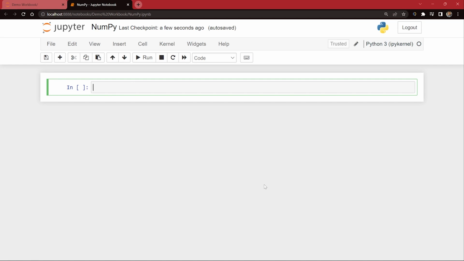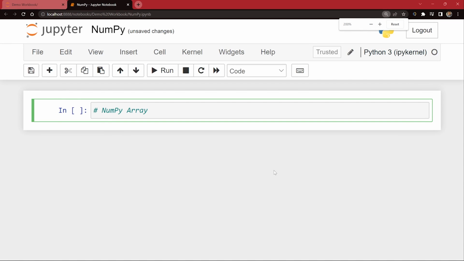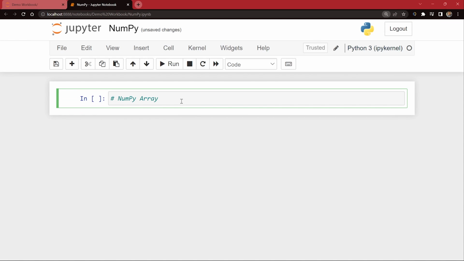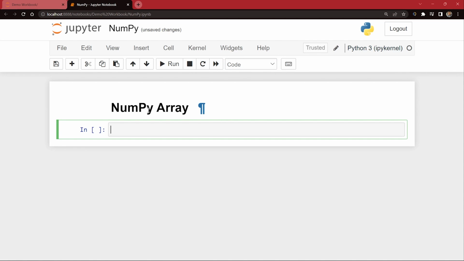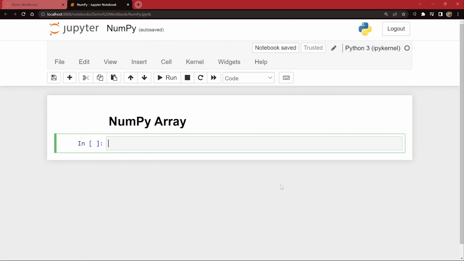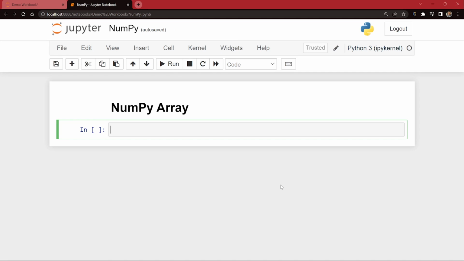So here we are talking about NumPy arrays, guys. Let me just write a basic heading, NumPy arrays. Let me just zoom in for you guys a little bit. Okay. And here I want to make this as a markdown cell. So I can just make it like this and I can just execute it, and there you go. It'll create a nice NumPy array heading for us. So this is what you call markdown. Okay. Now let us start working with NumPy arrays without any further ado, guys.